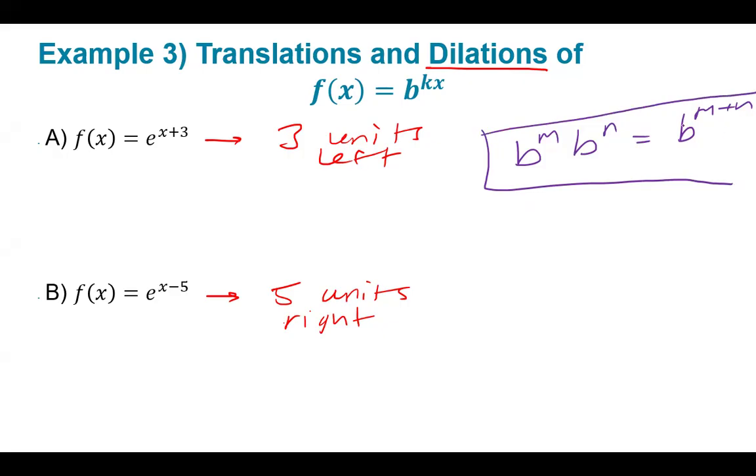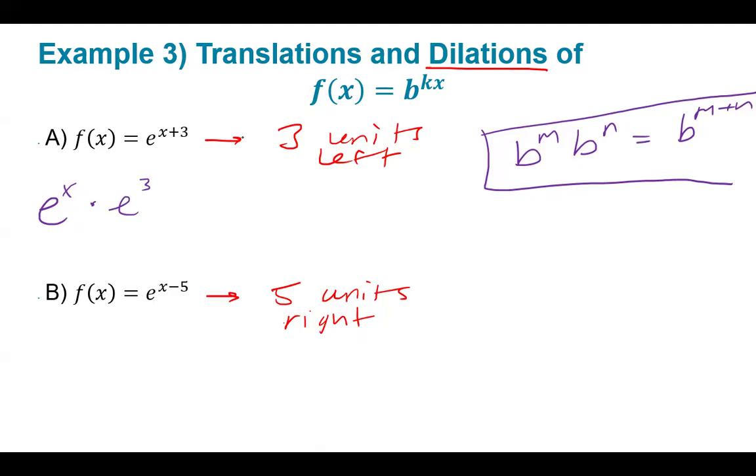So what that means is that I can actually take my plus and separate it into two different factors. So instead of this just being e to the x plus 3, this is e to the x times e to the 3.